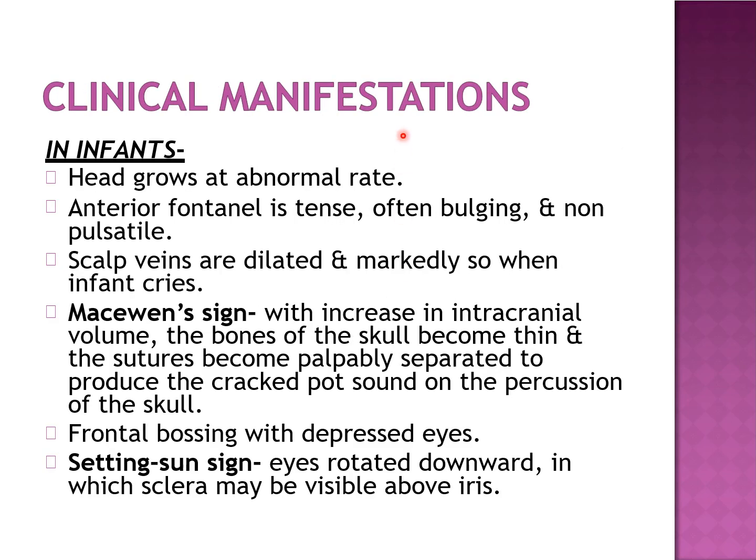About the clinical manifestations of this disease. It can vary in infants and children. First, in infants, there is increased head circumference or excessive growth of the head at an abnormal rate. The anterior fontanelle is tense and bulging. We can see dilated scalp veins. Another two typical signs are the McEwen sign and the setting sun sign.